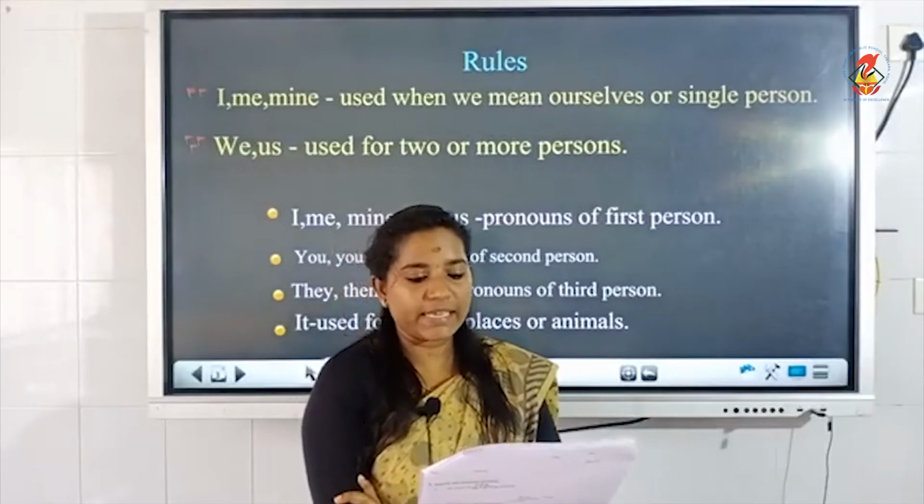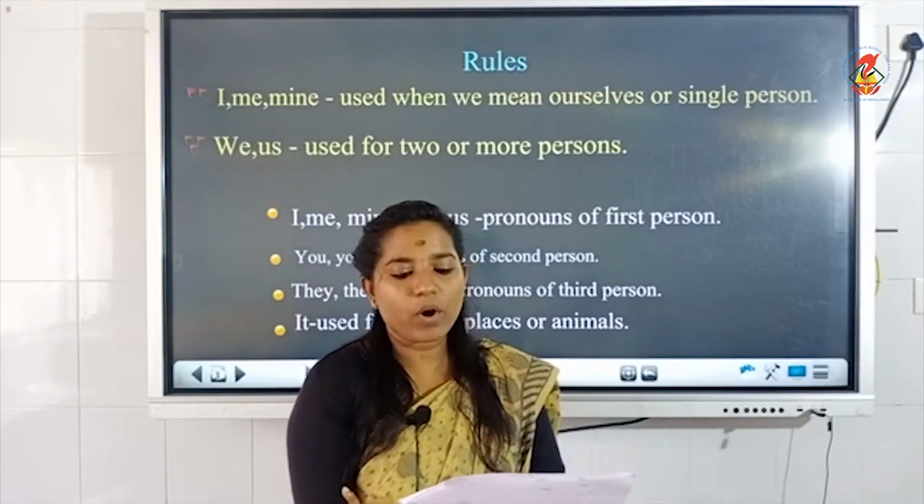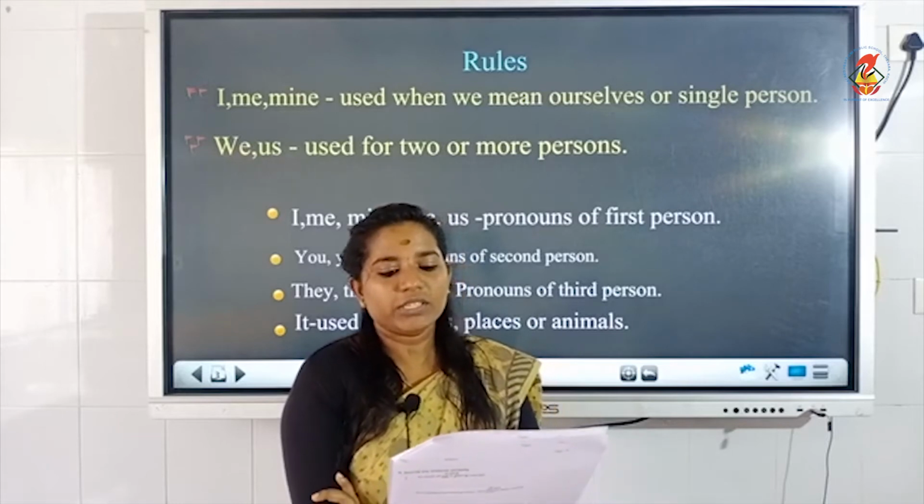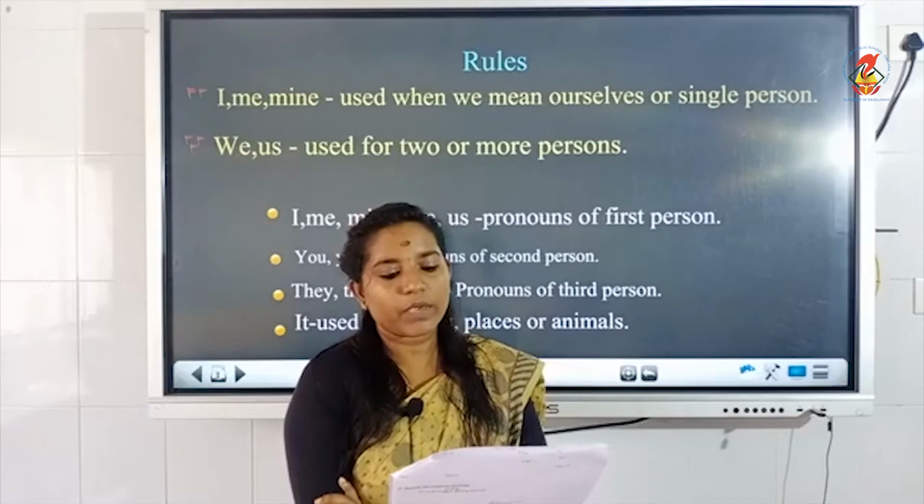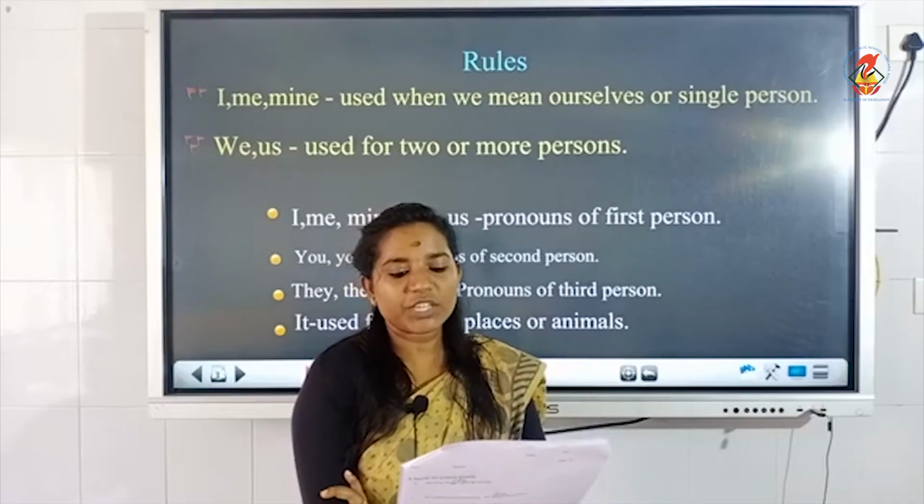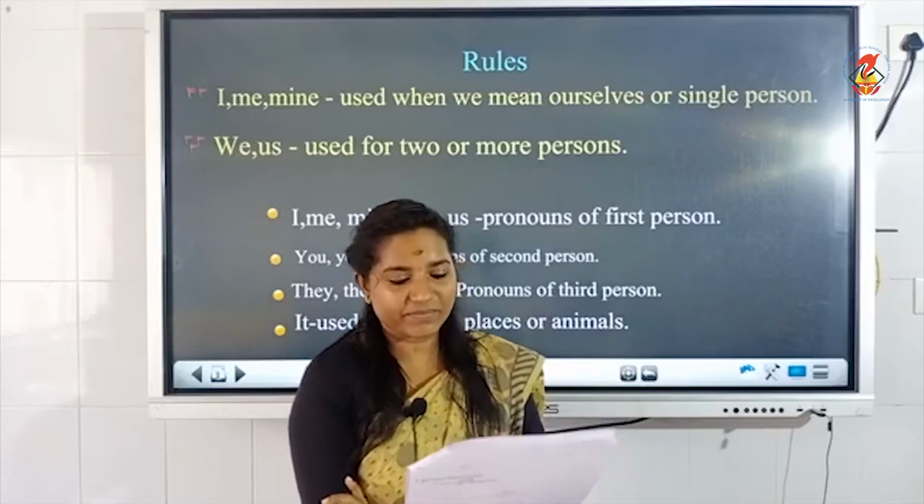Now, exercise C. Circle the correct pronouns from the brackets. My mom is cooking. She, me, is baking a cake. My mom is cooking. She is baking a cake.